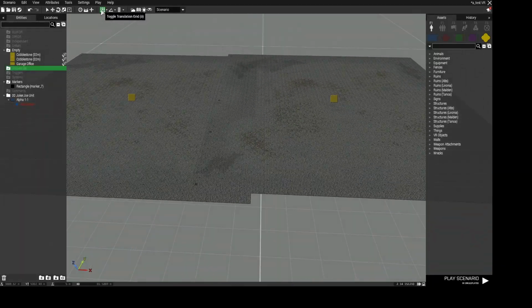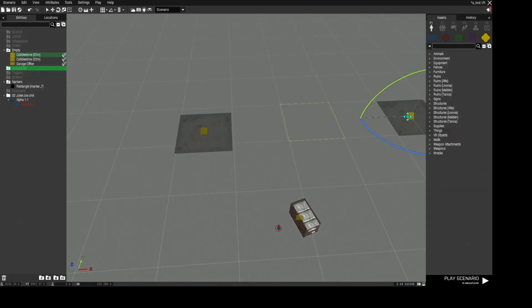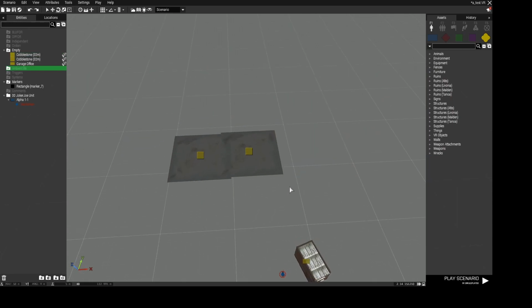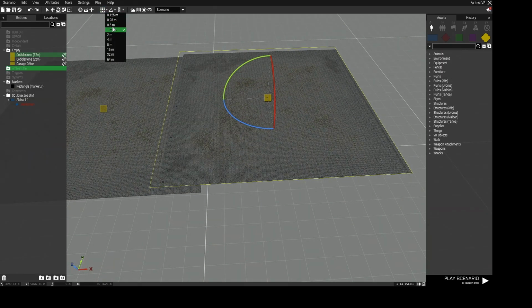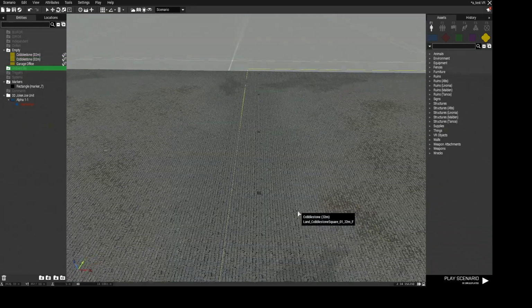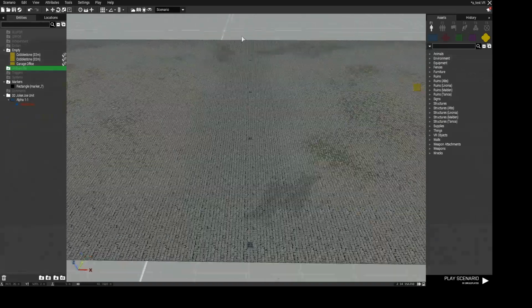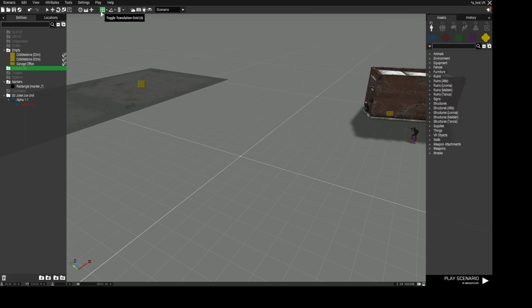So what helps you is the translation grid. You have that little arrow on the side which shows you how far it should be. Let's have it on 64 meters just to demonstrate it. As you can see, that is not really pointful. So mostly I use it on like 1 meter. So what we can do is actually place them perfectly together so it looks perfectly the same. Alright, that is that one. You can also turn it off.